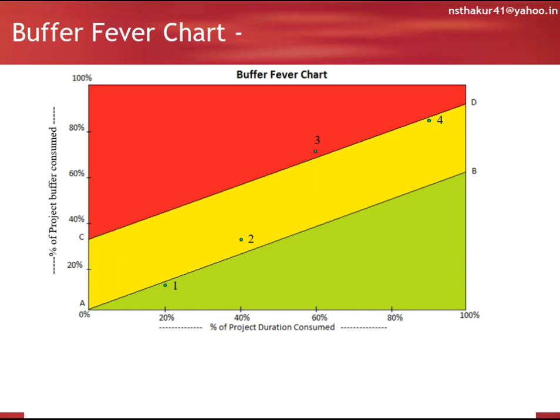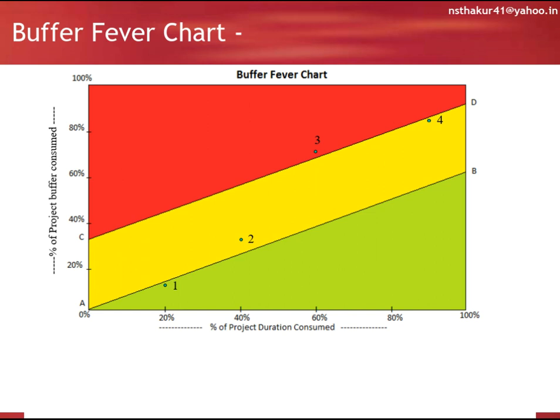So at point 4, 90% of project duration is consumed and 85% of project buffer is consumed. So this point again comes in the yellow zone. Now things are under control and can be managed.